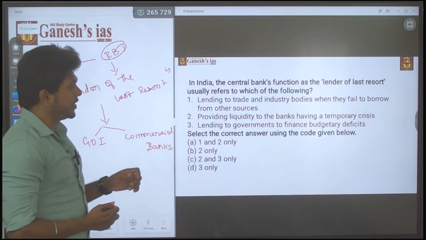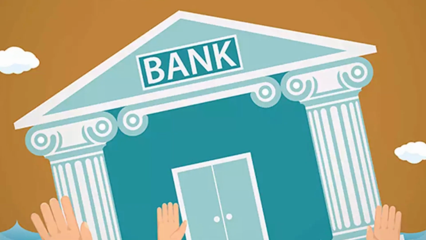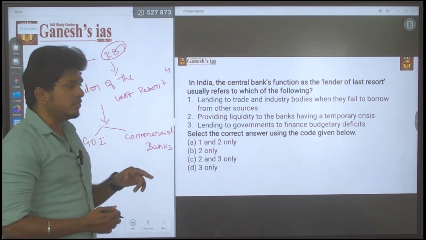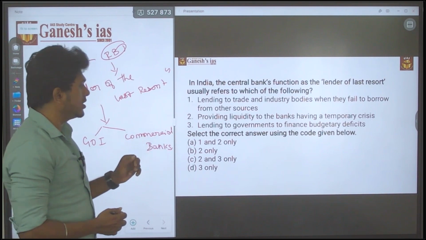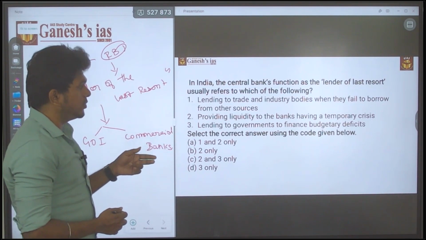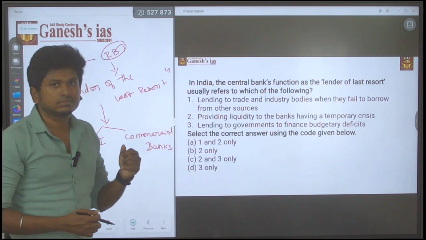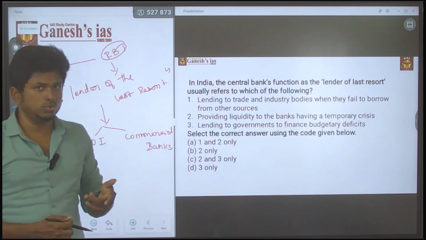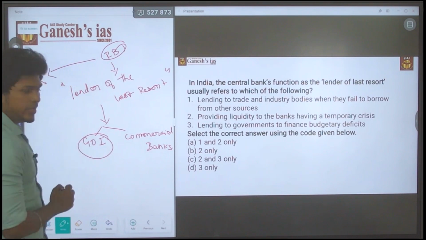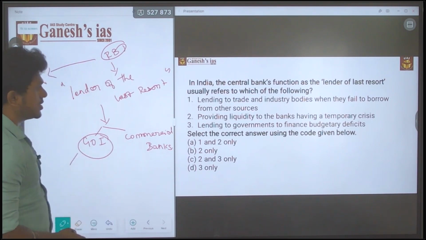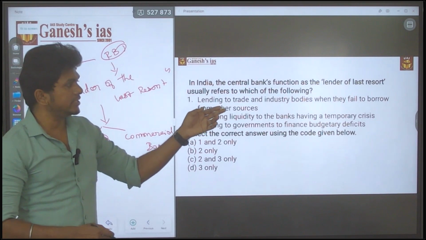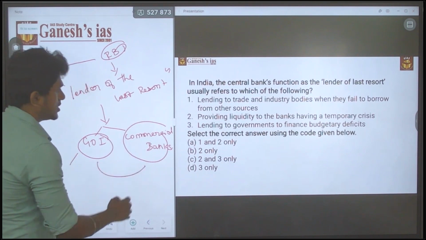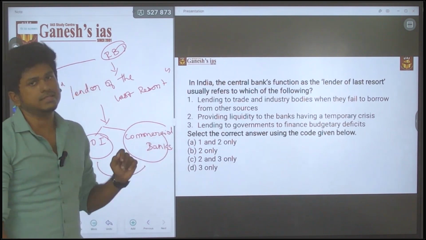Next, providing liquidity to a bank having a temporary crisis. We will hold that; it may be correct. Next, the third statement: lending to the government to finance the budgetary deficit. That is also true. As we said, they will lend to the government of India as a last resort and also provide liquidity to a bank having a temporary crisis, so they are providing money to the commercial bank. Both things are spoken in statements 2 and 3, so the answer is C.